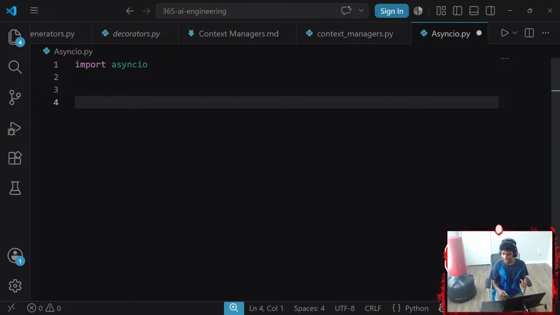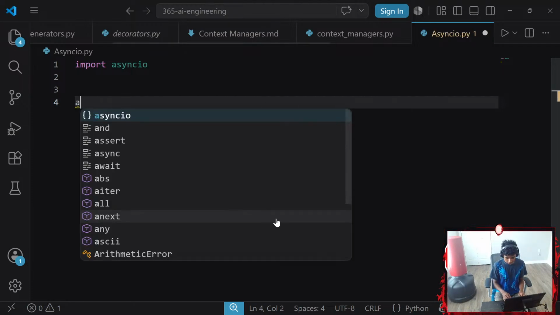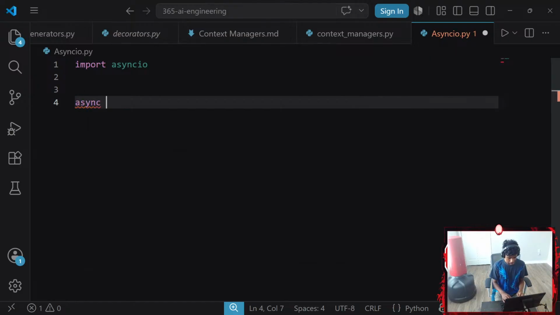Then I'm going to create an async function, which is also known as a coroutine function, called fetch_data that takes attempt as a parameter.